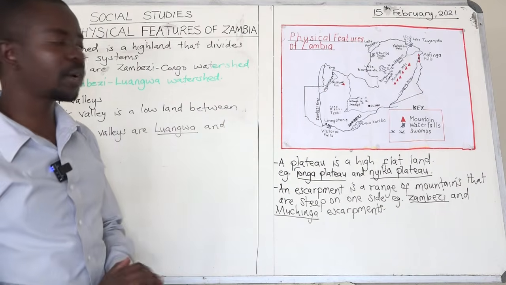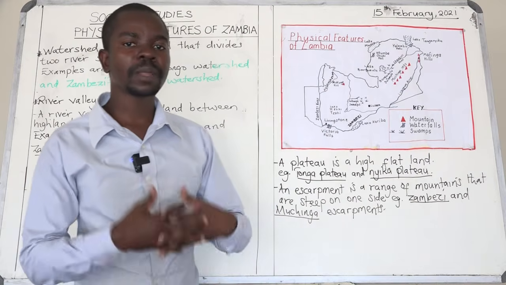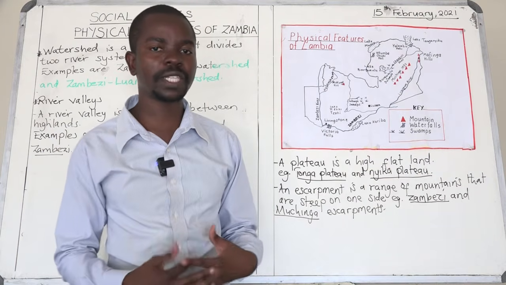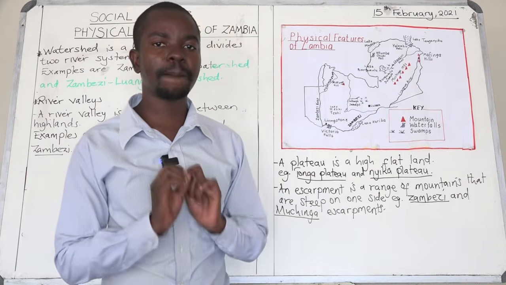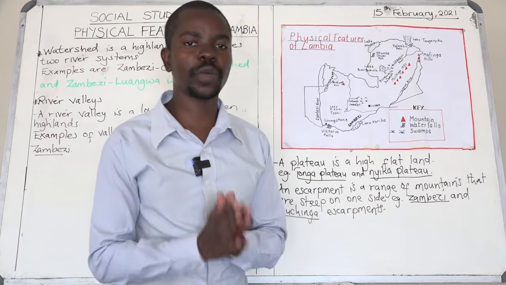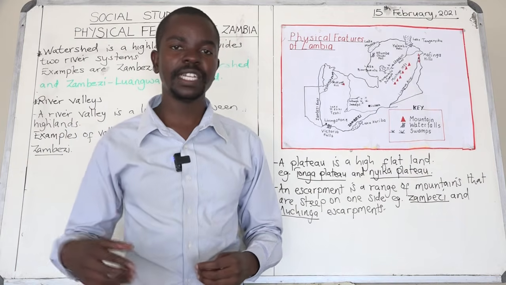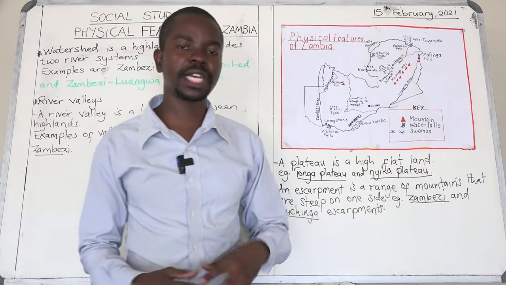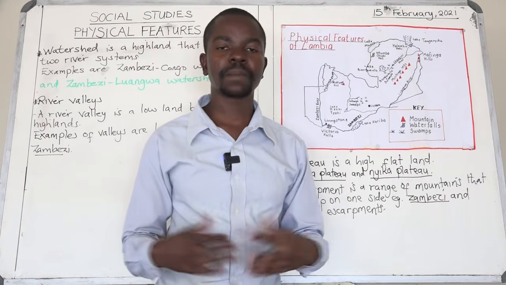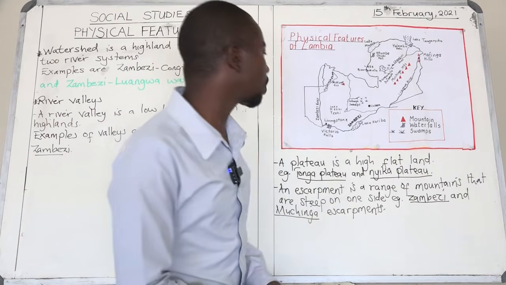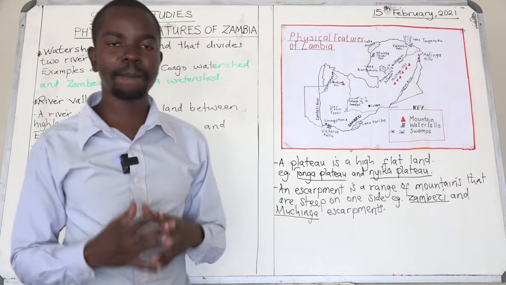Earlier on, boys and girls, we also talked about a confluence. I said a confluence is a place where two rivers meet. And then I also said that a tributary is a small river that joins a bigger river. I've also said that a place where a river ends is called a mouth.